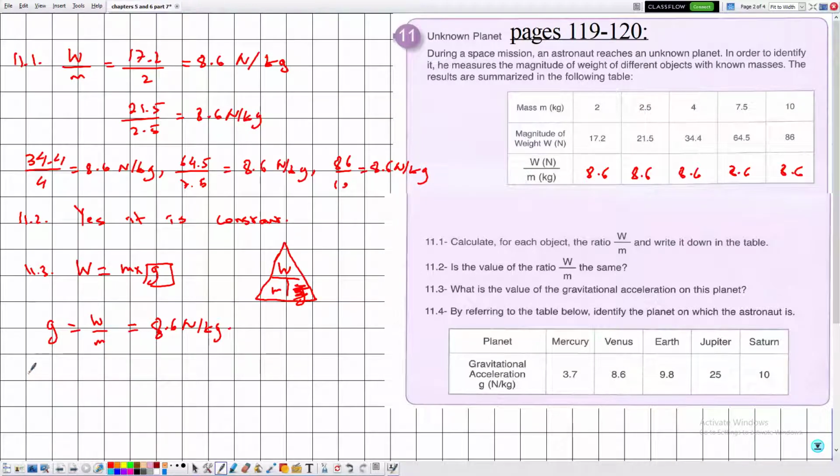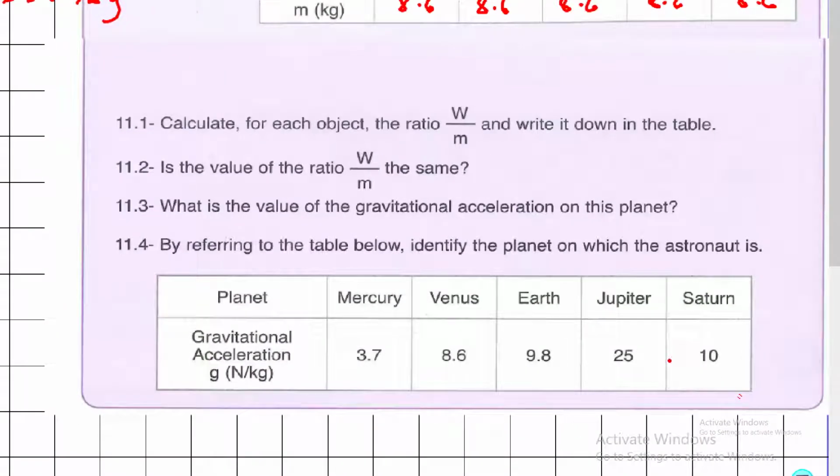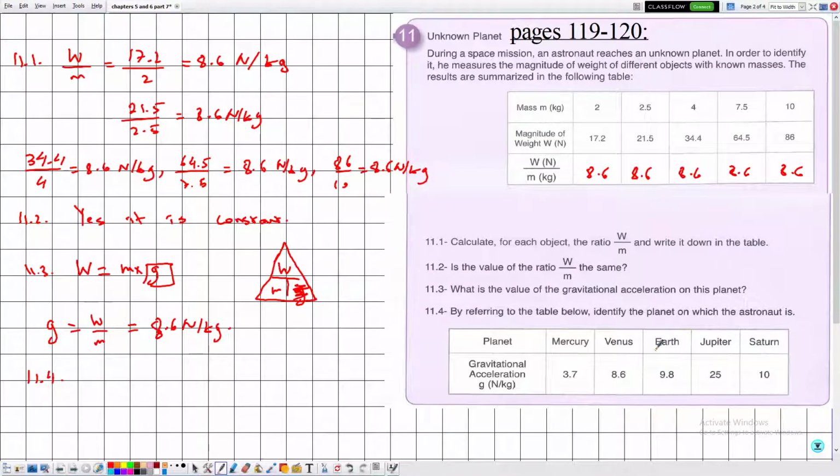Now in 11.4, they are asking us, by referring to the table below, to identify the planet on which the astronaut is. For each planet we have a specific value of g, and in this case it's obvious that the planet is Venus, because g is equal to 8.6 newtons per kilogram.